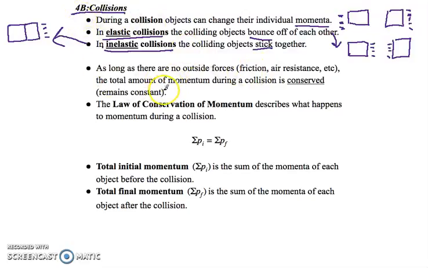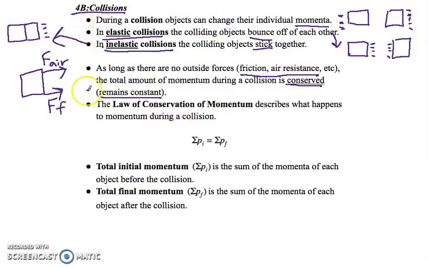The next thing that's important for dealing with collisions is if there are no outside forces, outside forces being stuff like friction, air resistance, then we can assume the total amount of momentum during a collision is conserved. Conserved meaning remains constant. So as long as we can negate outside forces like air resistance and friction, we can say that the momentum in the system is really not going to change. The momentum between objects is really just going to get moved around. It's not being transferred outside of each individual object.